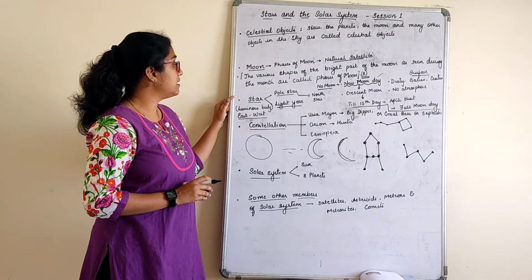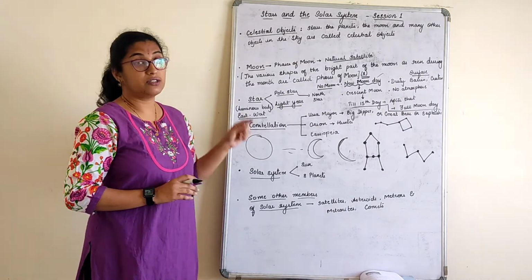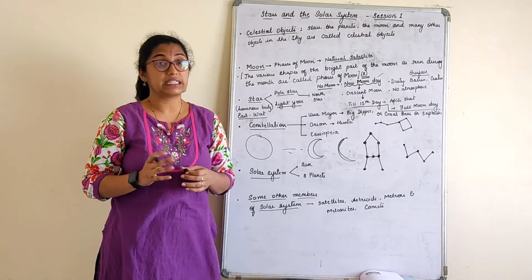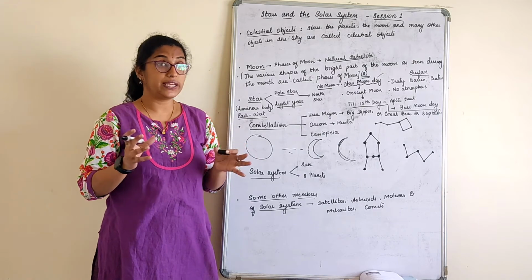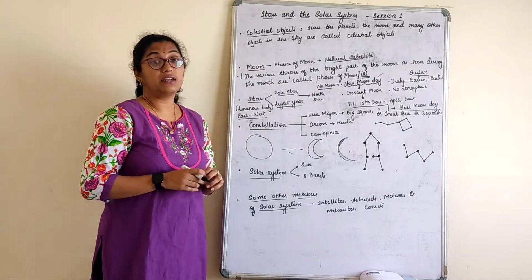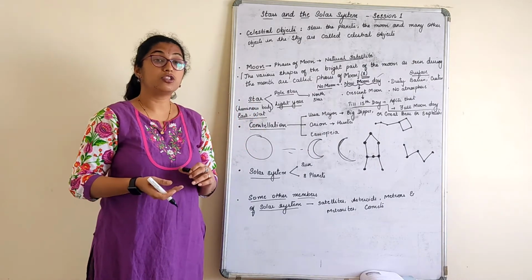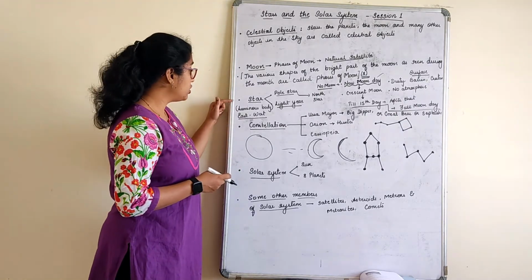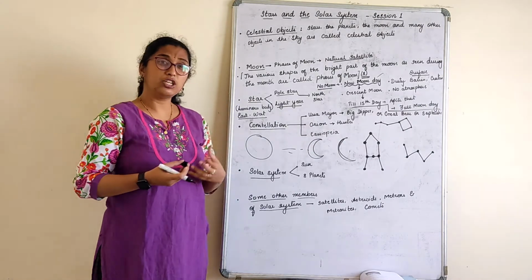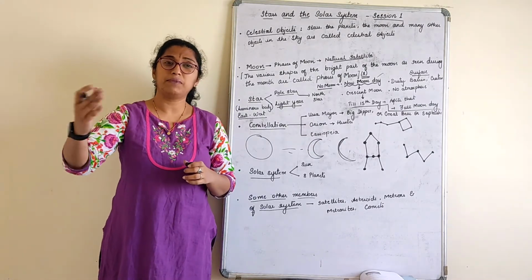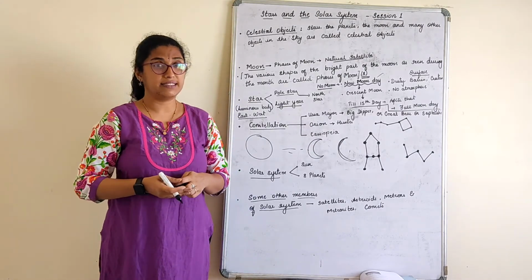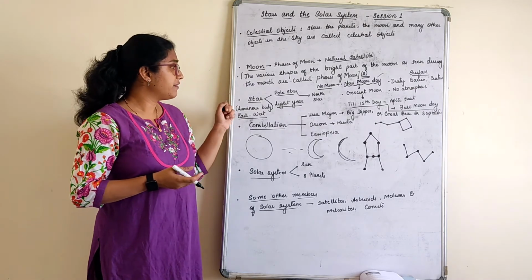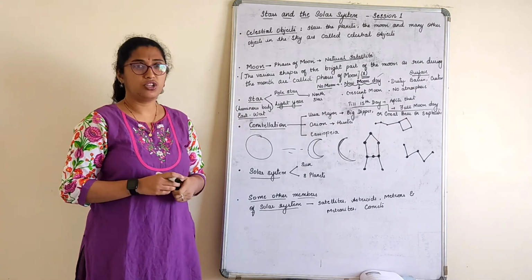We go to the next celestial body, that is the star. So what is a star? We see stars in the night sky, right? They twinkle. So stars are luminous objects. Luminous objects are the things that emit light of their own. Actually, about the twinkling of stars, you study that in more advanced detail in your standard 10th. So when we talk about a star, it's a luminous object, children.